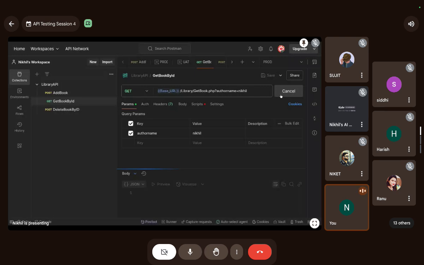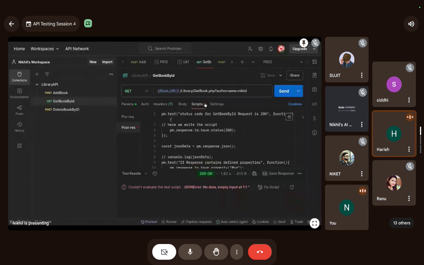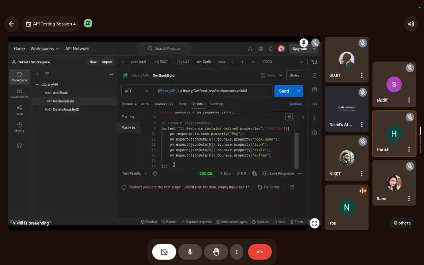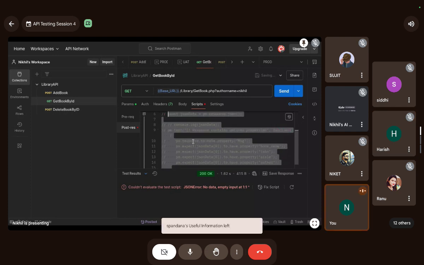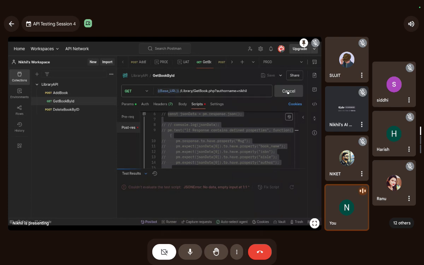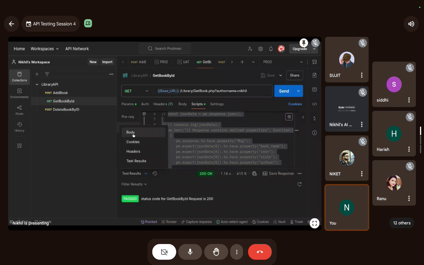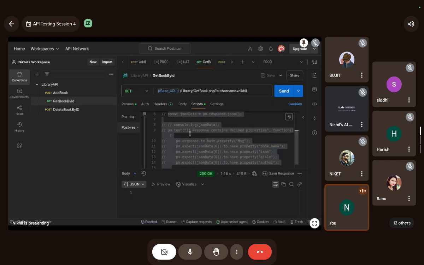Wait a minute, let me comment out the script again. I don't want caps, that doesn't matter. Let me comment this out and try to run it. I don't remember if it was author name. Still not returning a result.